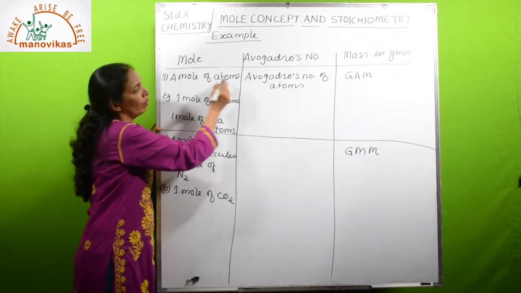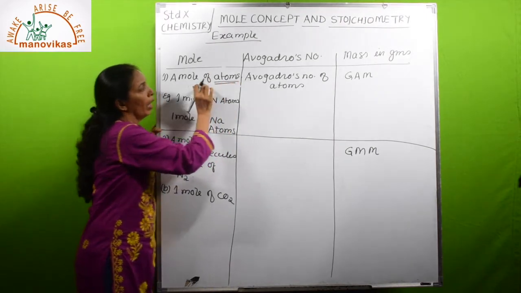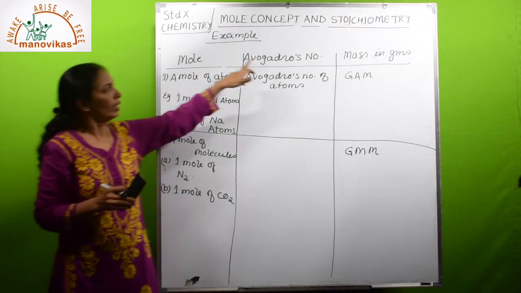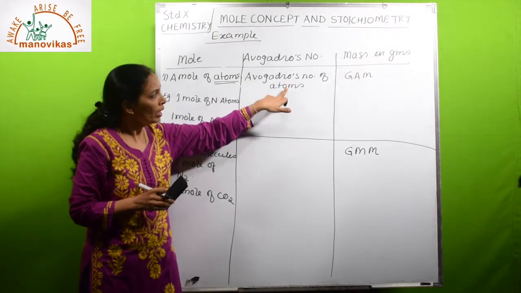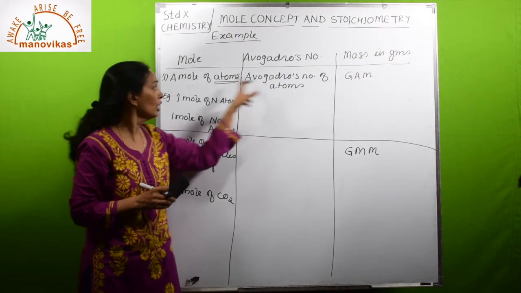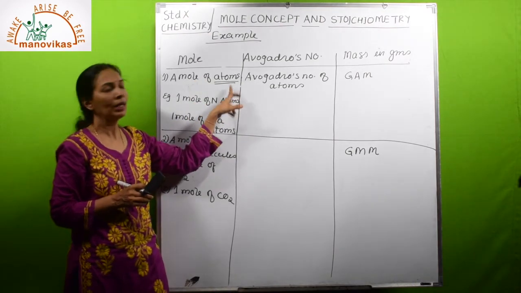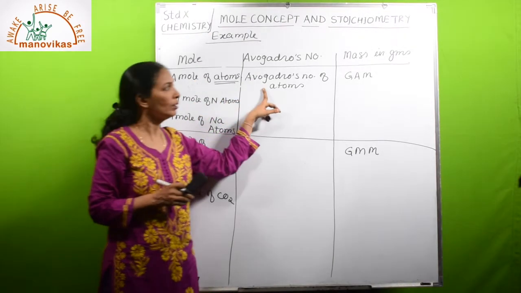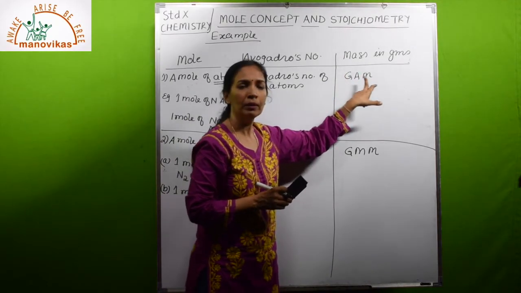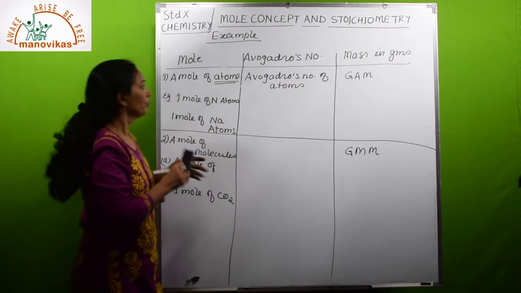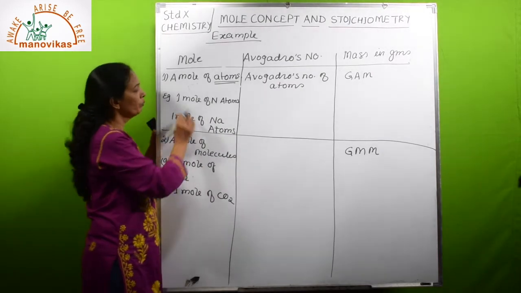A mole of atoms will contain Avogadro number of atoms, and its mass will be equal to the gram atomic mass. Take one example, then you will understand better.